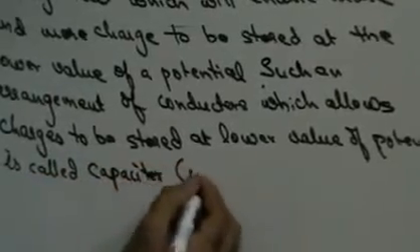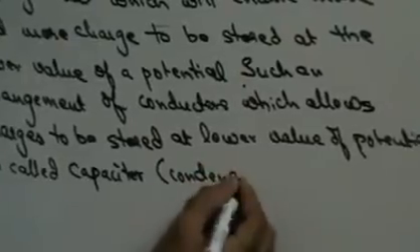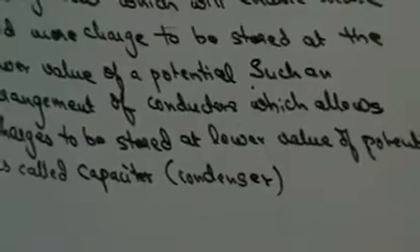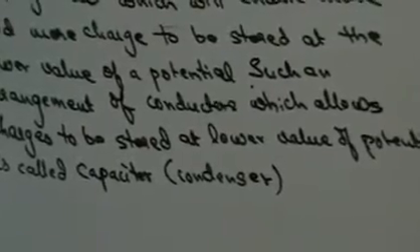Capacitor is also called a condenser. So what is a capacitor or condenser? It is an arrangement of conductors that allows more charge to be stored at lower value of potential.